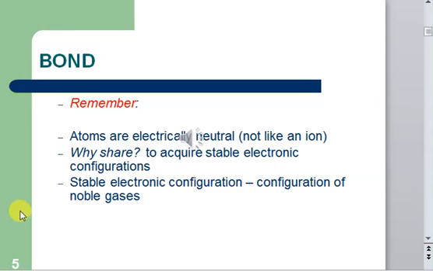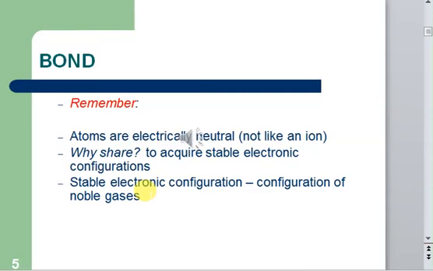Always remember that atoms are not like ions. Ions are charged species, while atoms are electronically neutral, so there is no charge on atoms at all. And always remember that when atoms share electrons, gain electrons or lose electrons, they do so in order to acquire a stable electronic configuration. What do we mean by stable electronic configuration? That means the configuration of noble gases.